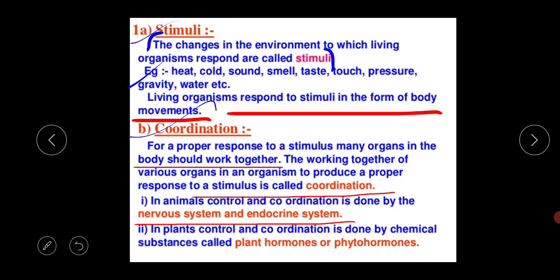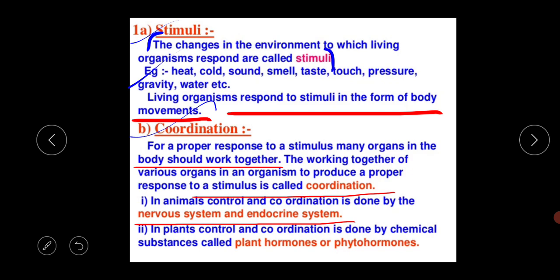Like the digestive system, what is the basic function of the digestive system? To digest the food, to provide the nutrition. So this is the basic function of the nervous and endocrine system, that they provide the control and coordination of all the body functions.